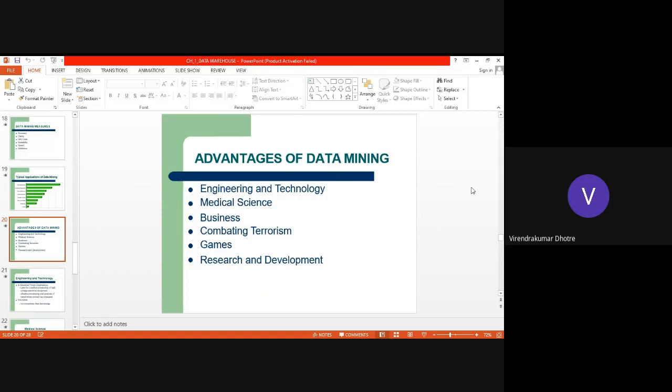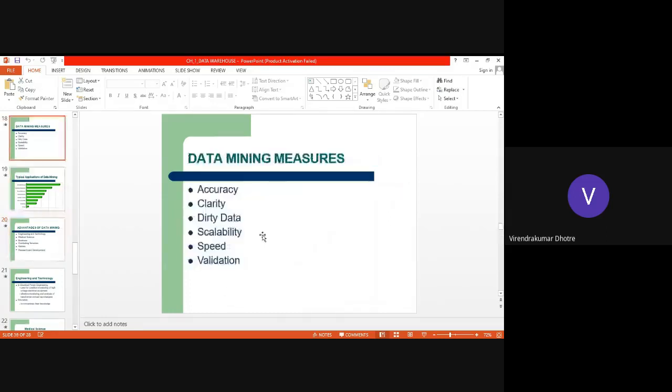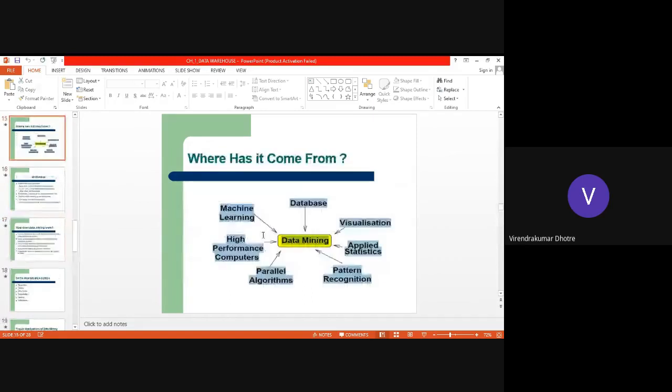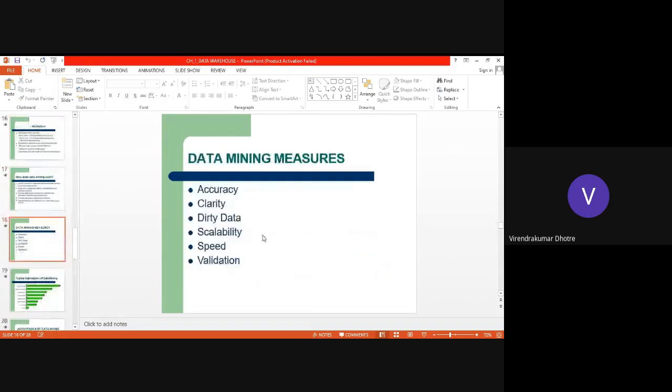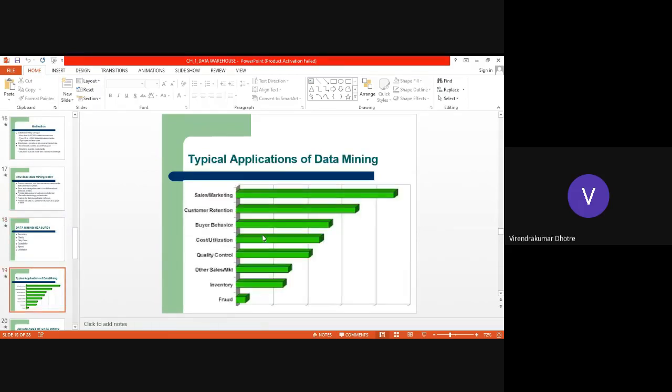So this data mining is helping each and every sector, and there are tremendous advantages. Still, we have listed down here. So we have seen today what is data mining, what is the motivation behind it, then how it works, what are the different parameters which are more important for data mining. We have seen some typical applications.